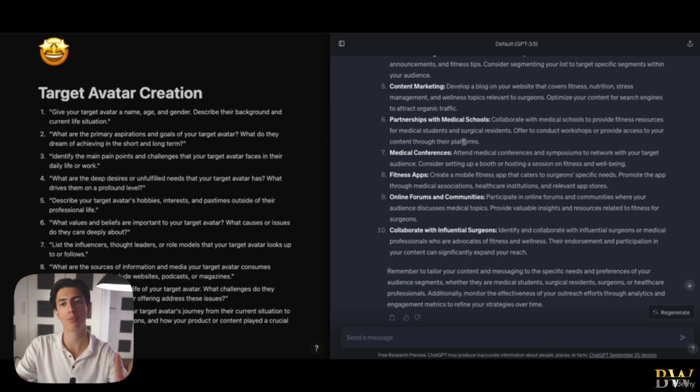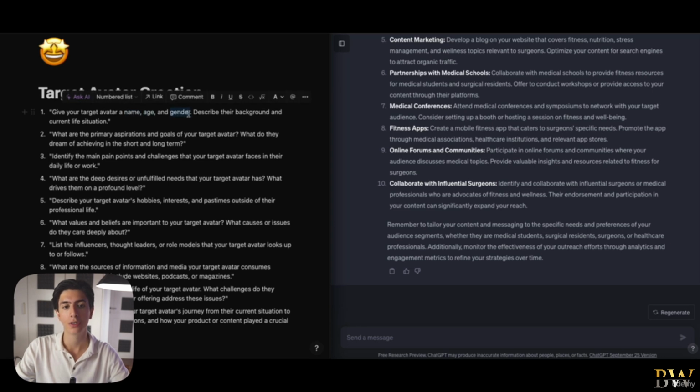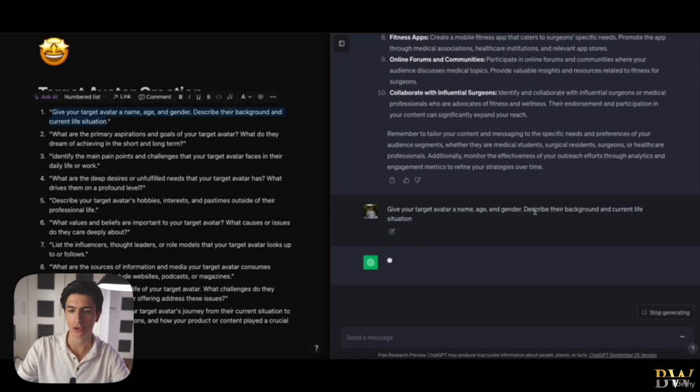So what is the first prompt that we're going to be creating once we're creating our target avatar? The first prompt is this: give your target avatar a name, age, and gender. Describe their background and current life situation. So let's add this prompt right here and let's see what ChatGPT will answer.